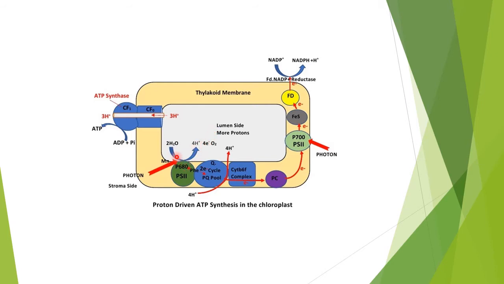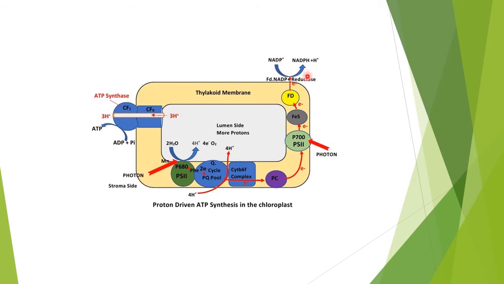The photolysis of water results in the production of protons and electrons, and there will be the generation of oxygen. The electrons will be passed on from this system through these carriers, and ultimately through the final carrier to photosystem I, P700, and then to reduce NADP to NADPH plus H+.